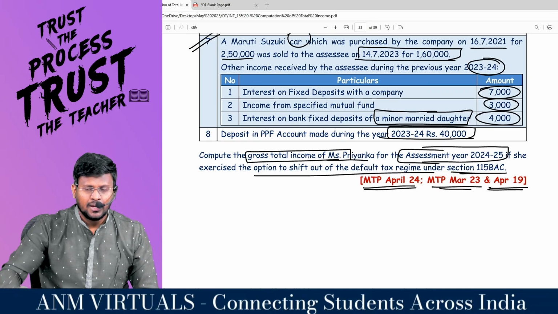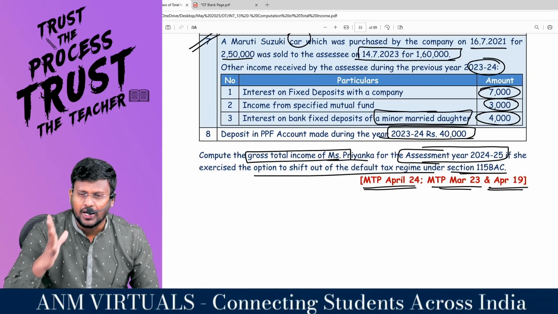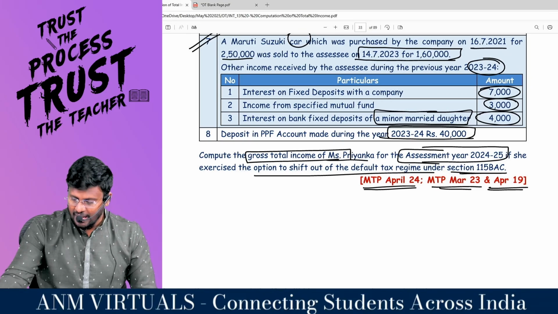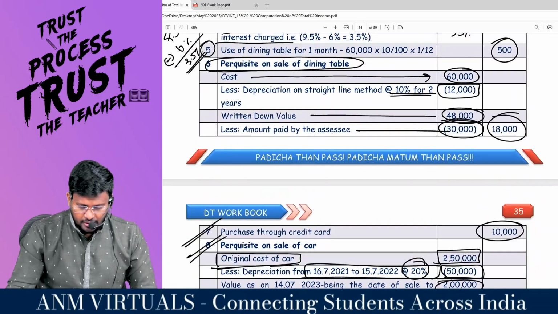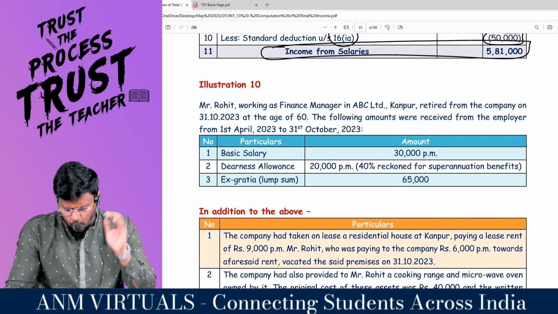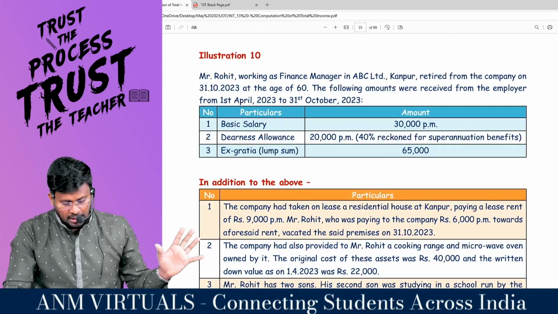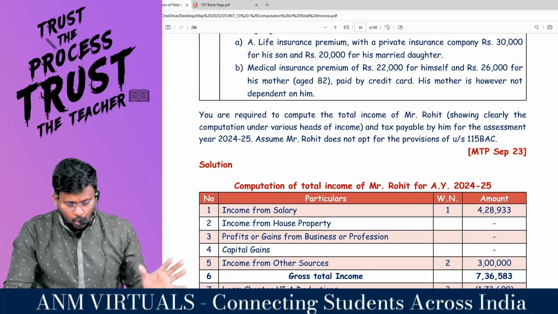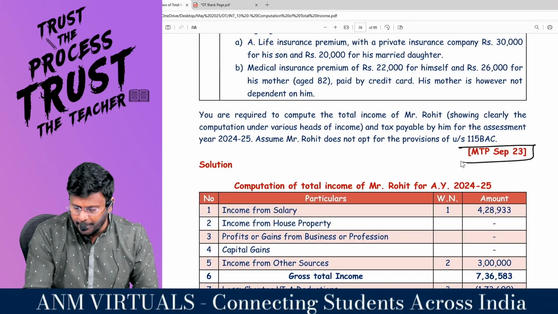Comfortable, sir? My dear lovable students, a lot of takeaways in this question. A very good question. A similar question is waiting for you in illustration number 10. A good question. Again, a salary focused question. This type of question will come standalone, or you will get it as this MTP September 23 question, my dear lovable students.